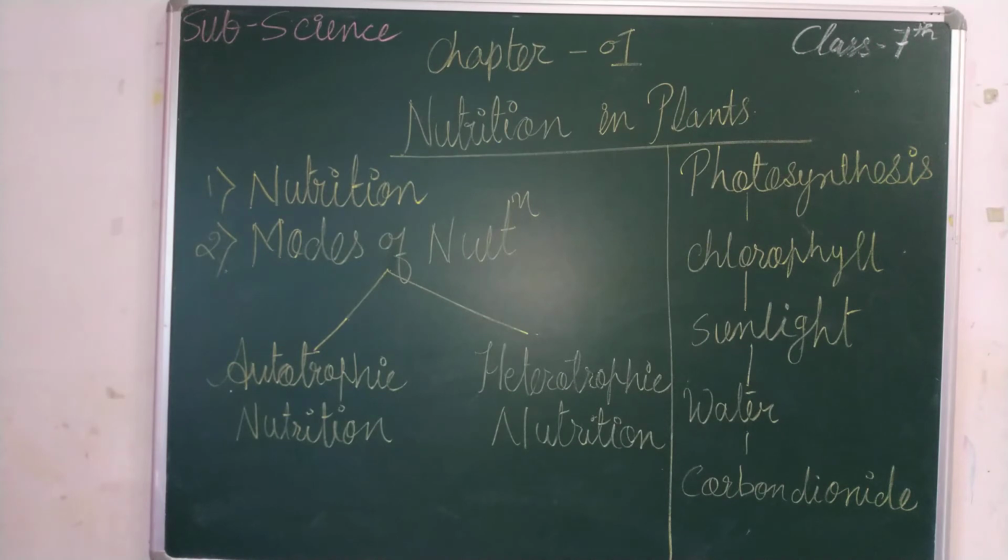So green plants need sunlight to prepare their food, as we need heat to prepare food. Likewise, plants need sunlight to prepare the food. Now the chlorophyll present in the leaves helps to capture the solar energy. The chlorophyll pigment which is present in the leaf helps to absorb the sunlight to make the food.